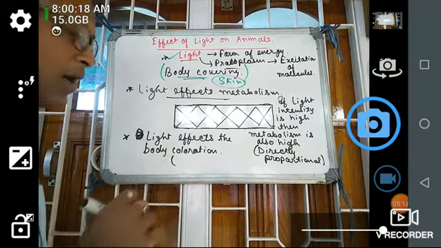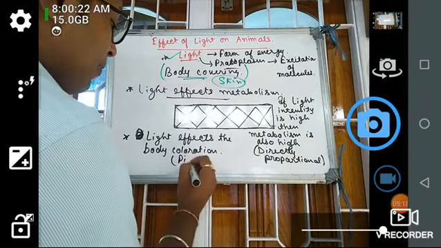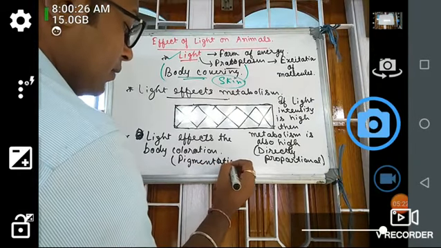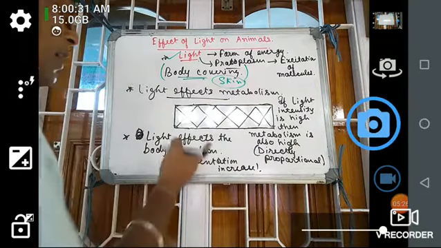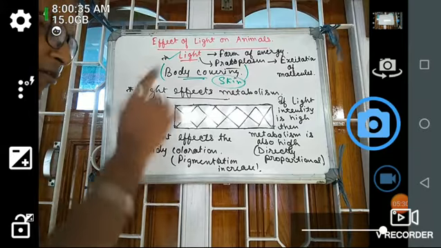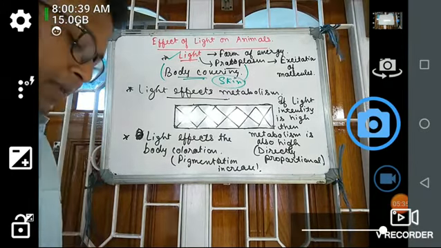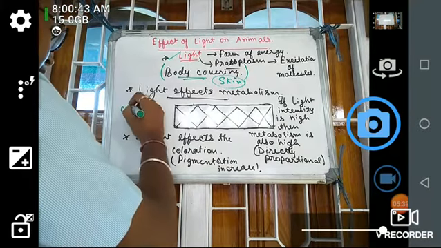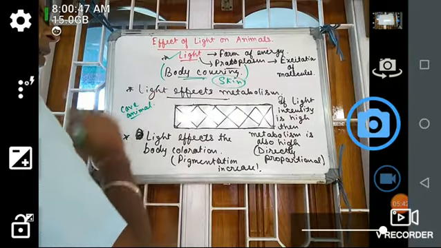For example, in us there is a melanin pigment. So when the intensity of light is high, the pigmentation also increases. For example, let us compare two types of animals. One type of animal is the cave animal and another is us.